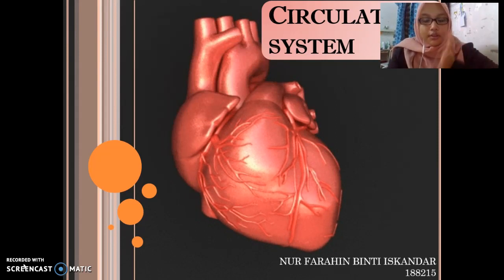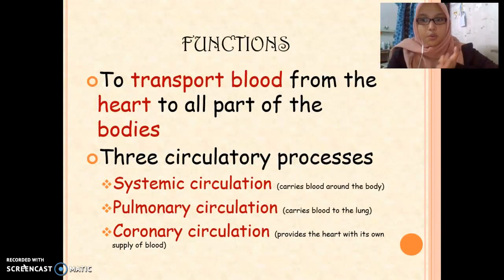Let's move on to the functions of the circulatory system, which is to transport blood from the heart to all parts of the body. It consists of three circulatory processes: the systemic circulation, the pulmonary circulation, and the coronary circulation. The systemic circulation carries blood around the body, the pulmonary circulation carries blood to the lungs, and the coronary circulation provides the heart with its blood supply.